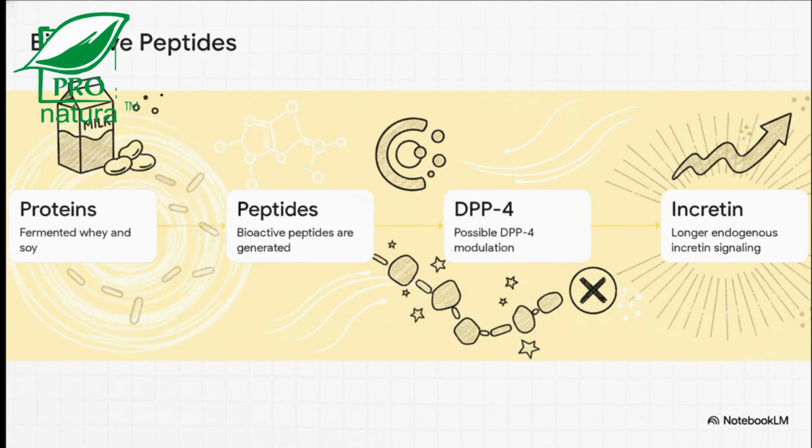When proteins like milk whey are broken down through kefir fermentation, or when soy proteins are fermented, they generate these smaller bioactive peptides. Experimental enzyme studies suggest that some of these peptides are capable of interacting with the DPP-4 enzyme. Now, to be crystal clear, this is a proposed nutritional mechanism. It is not a pharmaceutical equivalence to a DPP-4 inhibitor drug. But potentially, these food-derived peptides may modulate DPP-4, allowing your natural incretin signals to stick around just a bit longer.